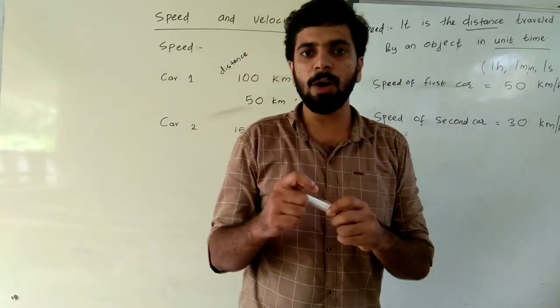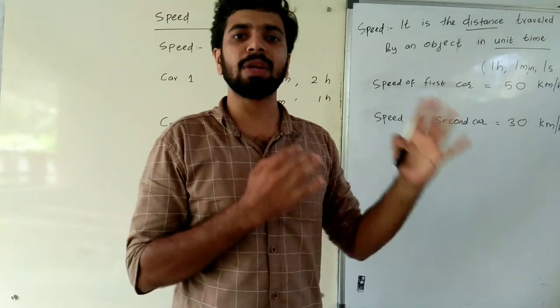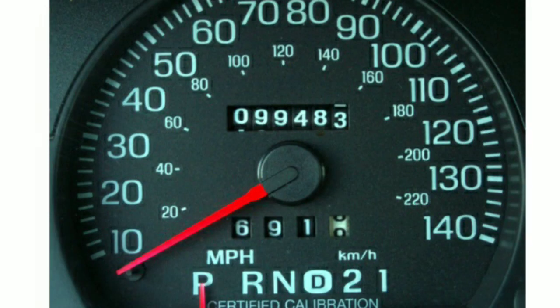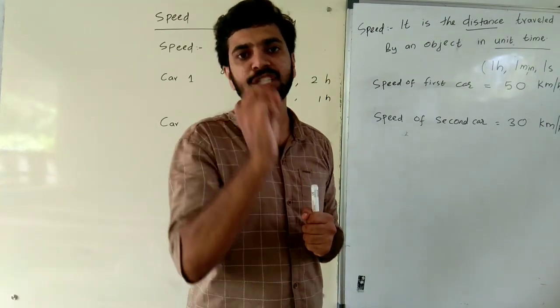This kilometer per hour is very familiar to us because when we ride a bike or a car, we can see an odometer. In the odometer, we can see the speed of that vehicle. In such a situation, we can see a marking, kilometer per hour. Kilometer per hour is the unit to represent speed.